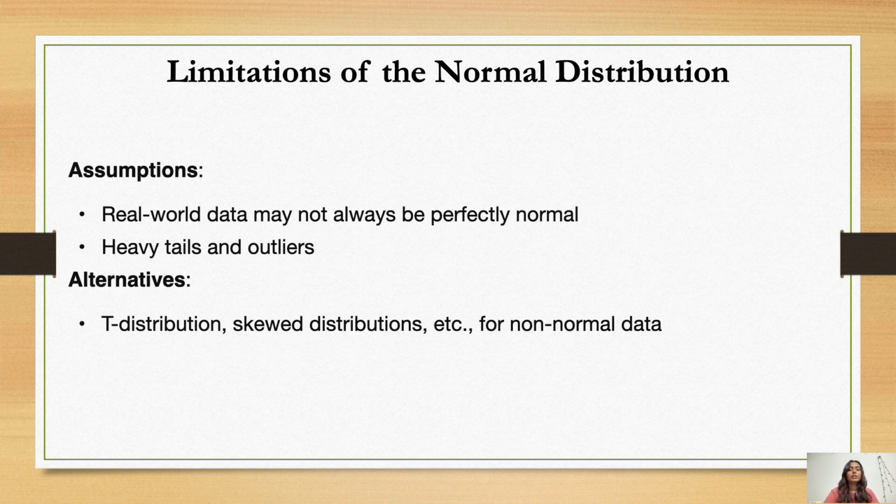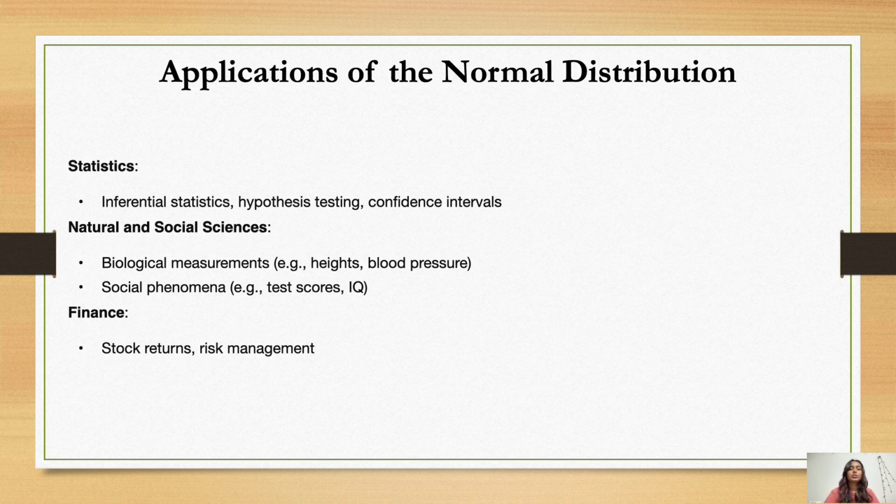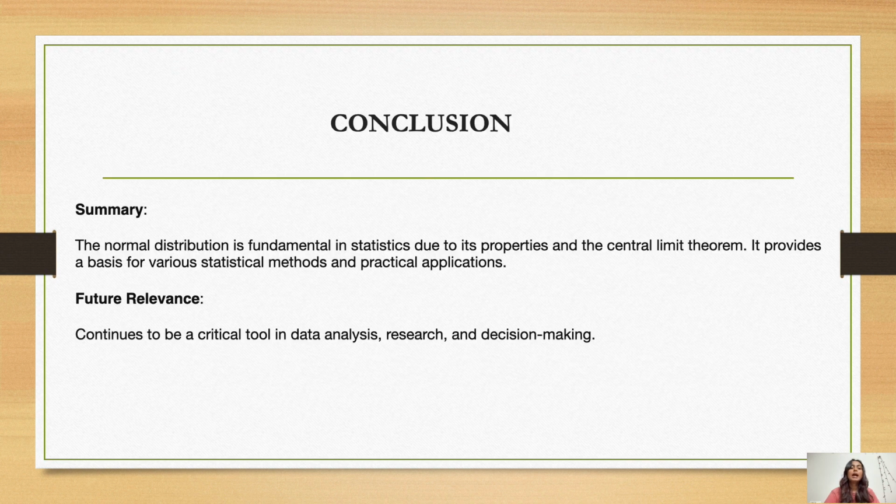So we saw the limitations, the central limit theorem, the applications of the normal distribution, and the standard normal distribution, and now we come to the conclusion. In the conclusion, the summary of this whole presentation is that the normal distribution is fundamental in statistics due to its properties and the central limit theorem. It provides a basis for various statistical methods and practical applications. Future relevance: it continues to be a critical tool in data analysis, research, and decision making.